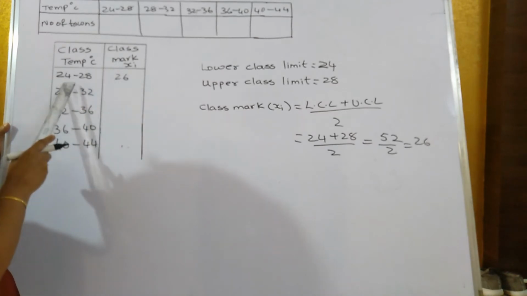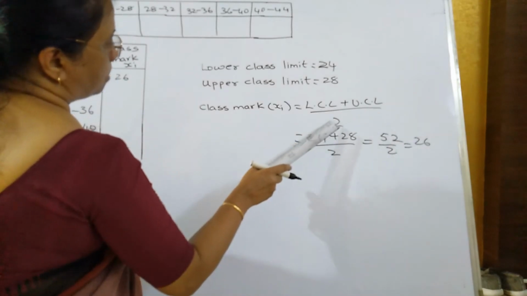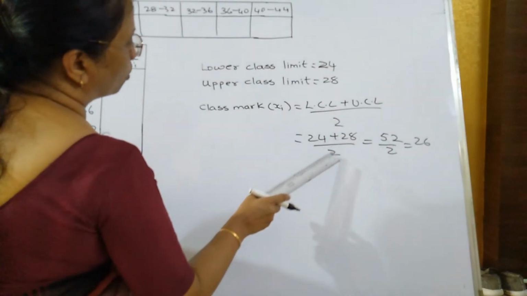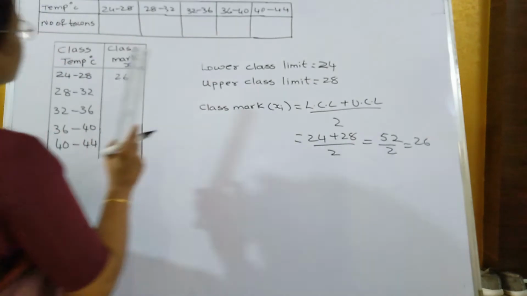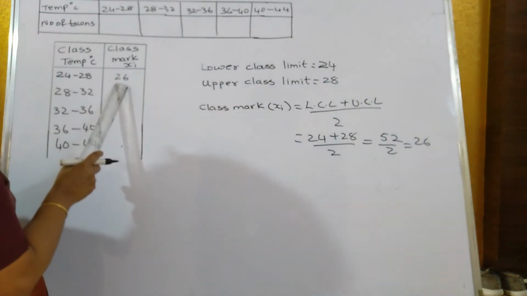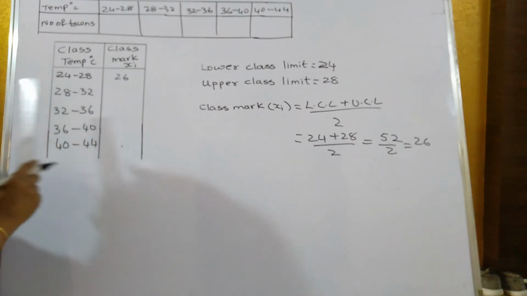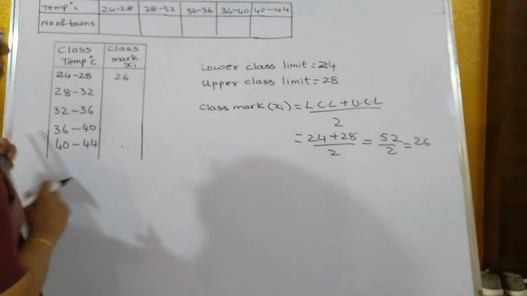28. And what is the class mark of this? Class mark of this is lower class limit plus upper class limit divided by 2. So when you add both of them and divide by 2, you get 26. So class mark over here is 26. So for 2 marks, they ask you to find out the class marks. Only the second column you have to find out, or of a particular class they will ask. So it's very simple over here.